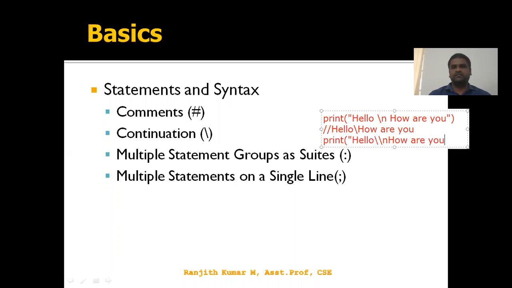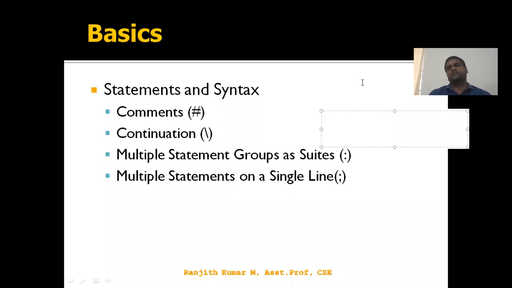It's going to skip the meaning of the slash. The slash is printed as one slash, and then it goes on to the next line. This is the usage of continuation. The continuation is used in Python to escape the meaning of a particular expression or statement in a programming language.